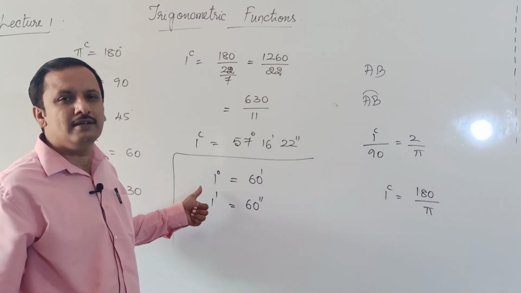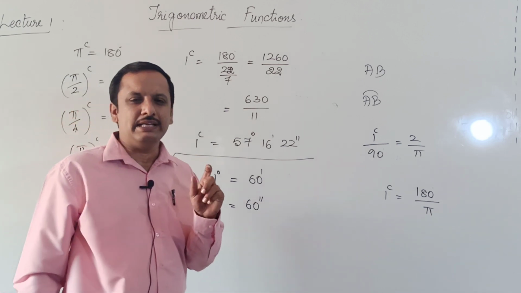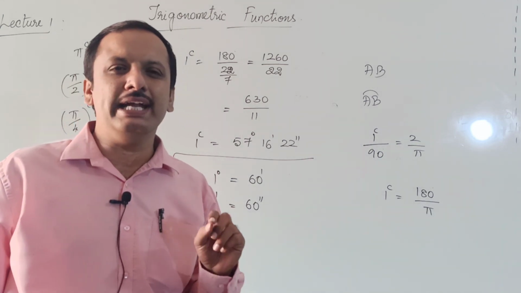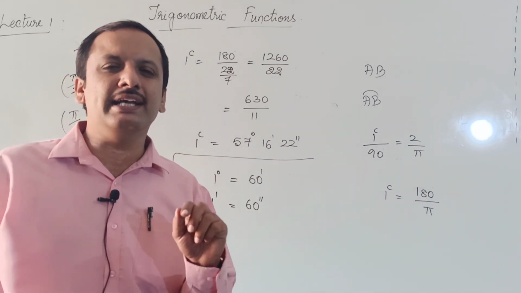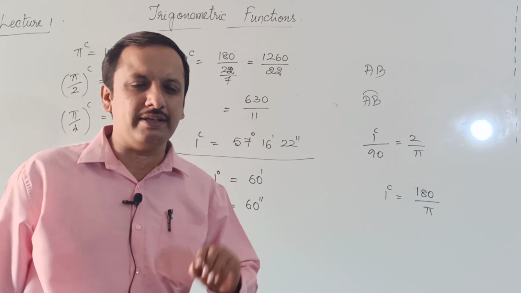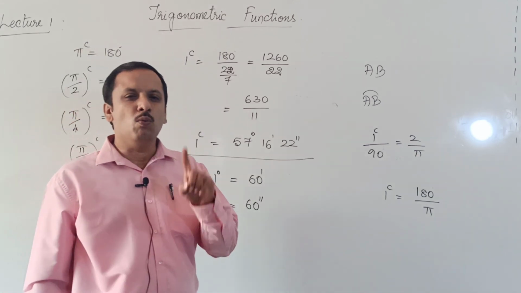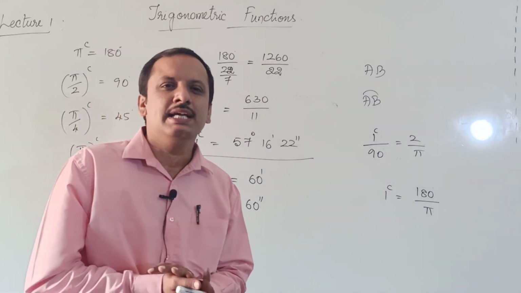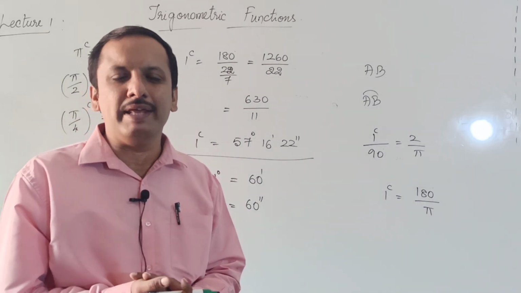Okay, is it clear? One right angle is divided into 90 equal parts, so each part is called a degree. Therefore, 1 right angle is equal to 90 degrees, which you know already. Then 1 degree is subdivided into 60 equal parts. Each part is called a minute.